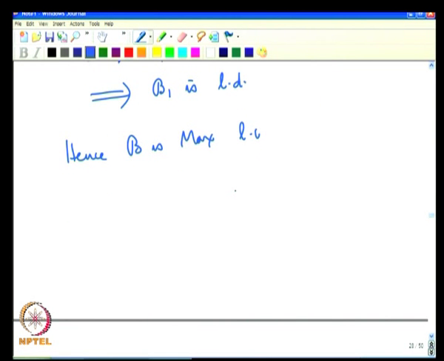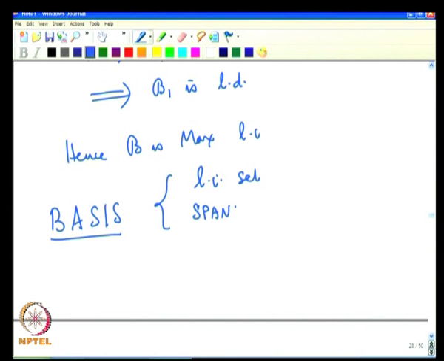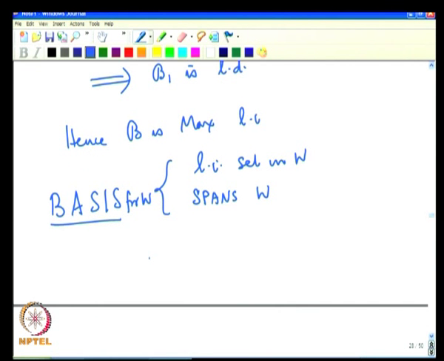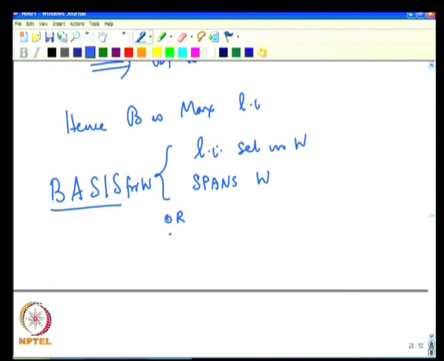Thus, we see that the basis is maximal linearly independent. Thus, the notion of a basis is in a sense an optimal sampling set. Let us recollect that this is the most important aspect of a basis. You can interpret it as a linearly independent set that spans. Basis for V means linearly independent and spans V. So, basis for W means it is linearly independent in W and spans W, or we can look at it equivalently as a maximal linearly independent set in W.